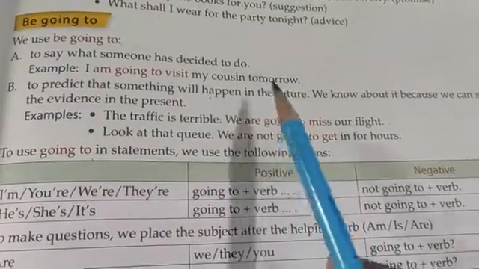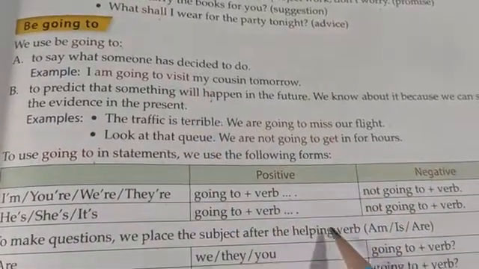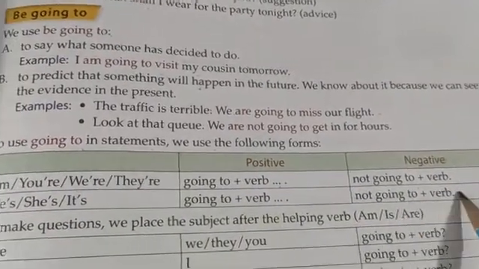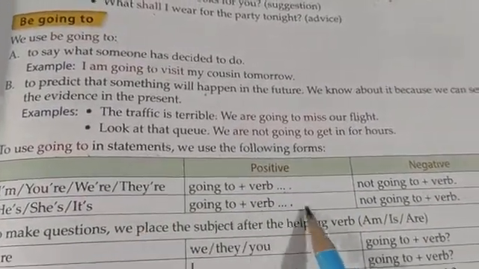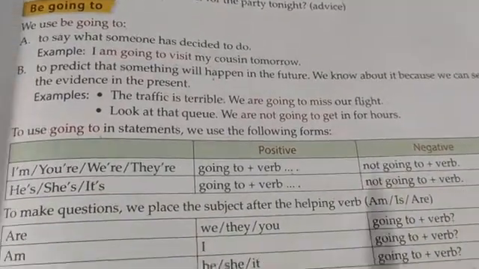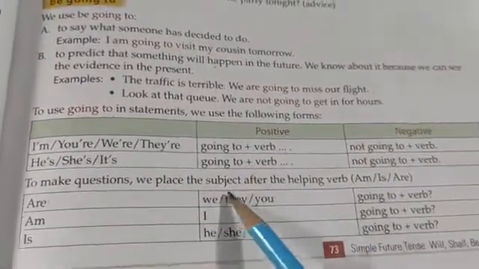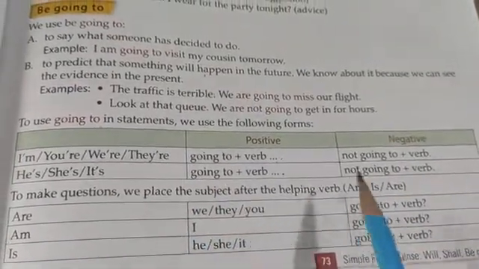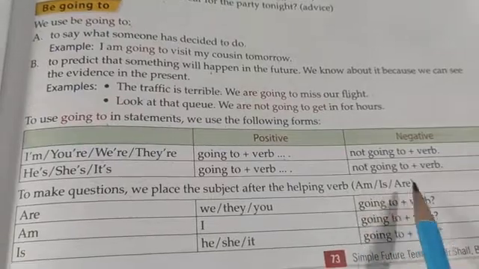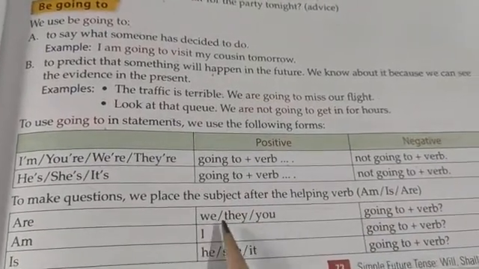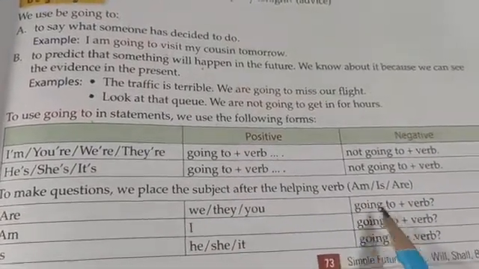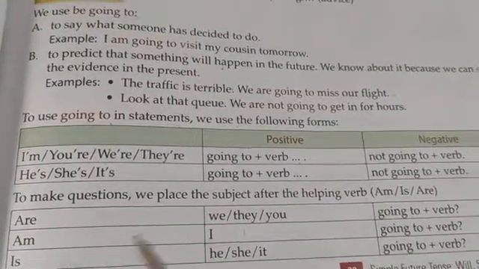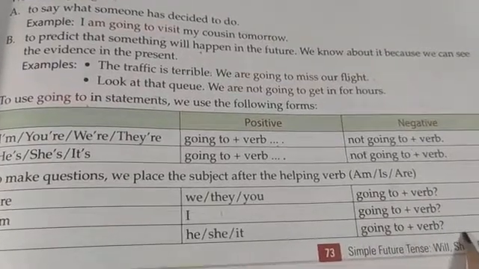Verb form means visit or something, but in the negative we add not. Okay. See here, he, she, it is going to plus verb and is not going to plus verb. To make a question, we place the subject after the helping verb am, is, are. When we make a question, we use am, is, are in front, and after that we use we, they, you, going to plus verb form. Am I going to plus verb form. Is he, she, it going to plus verb form.